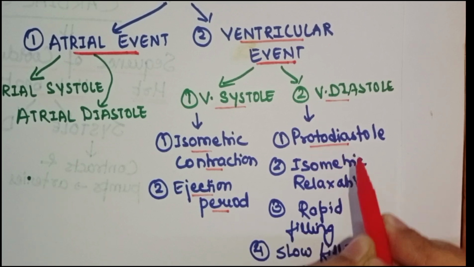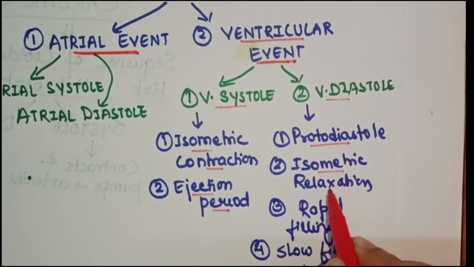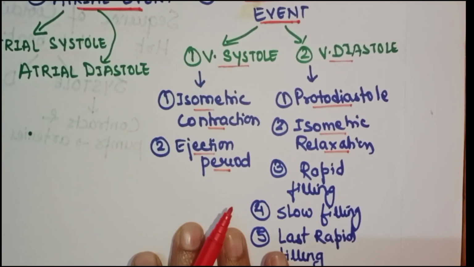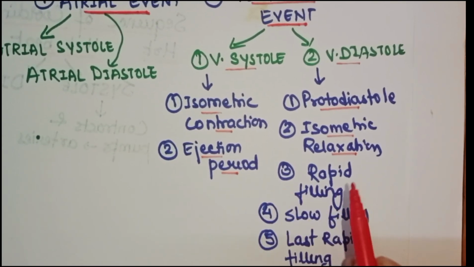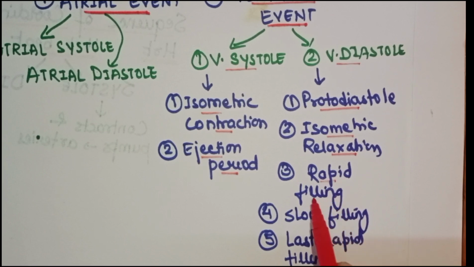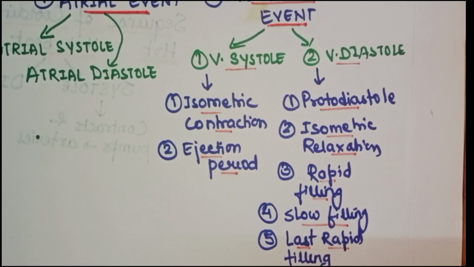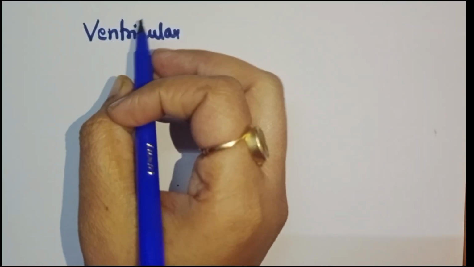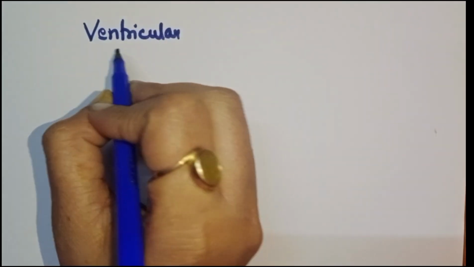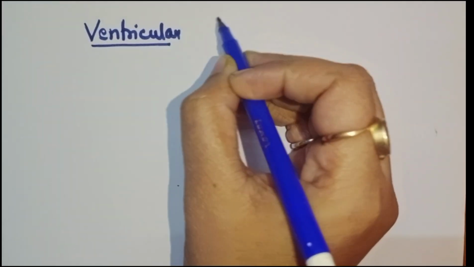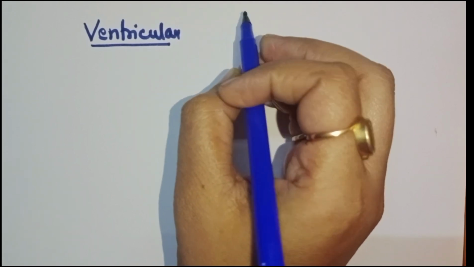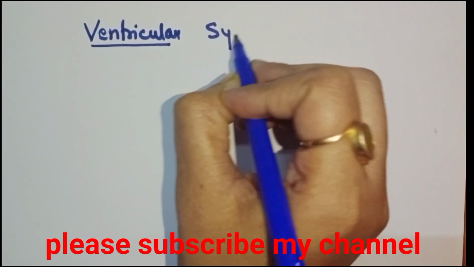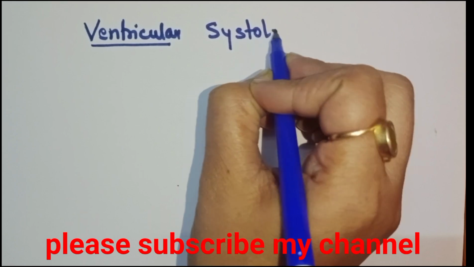First is the protodiastole, second is the isometric relaxation and rapid filling, third is the rapid filling, fourth is the slow filling, and last, that is the fifth one, is the last rapid filling. So we will be covering each phase. So today we are going to study the description of ventricular events, that is ventricular systole and ventricular diastole. First, talking about the ventricular systole.